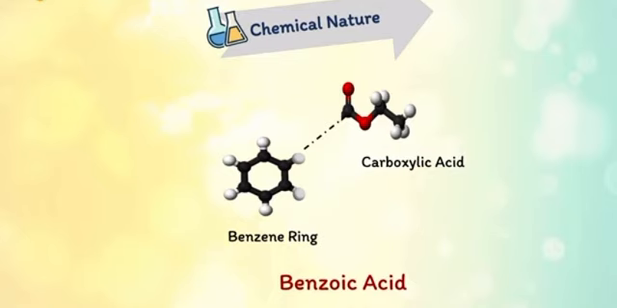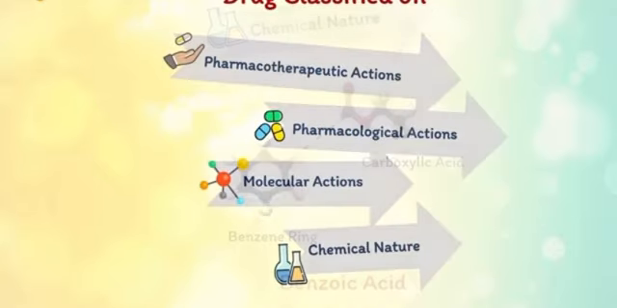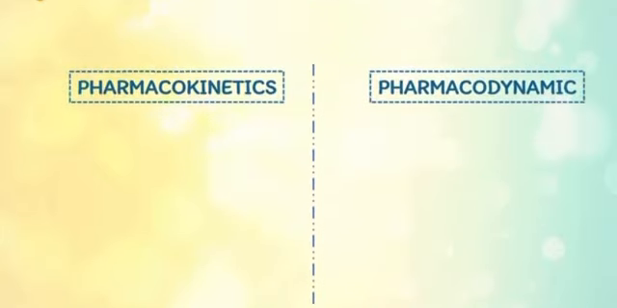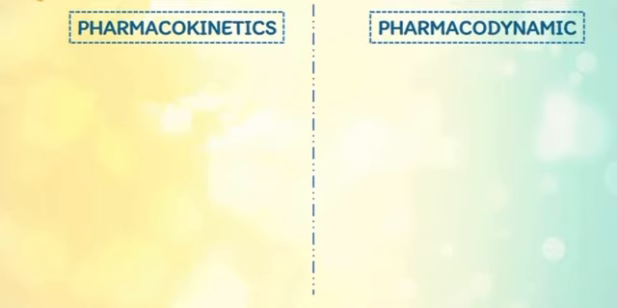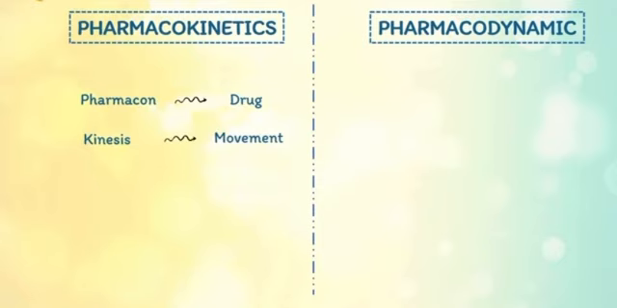So, how do drugs work? There are two ways to see this phenomenon: pharmacokinetics and pharmacodynamics. The word pharmacokinetics is derived from Greek words: pharmakon means drug and kinesis means movement. So pharmacokinetics means drug movement. Whereas pharmacodynamics is also derived from Greek words: pharmakon means drug, and dynamics means power, so pharmacodynamics means drug power.